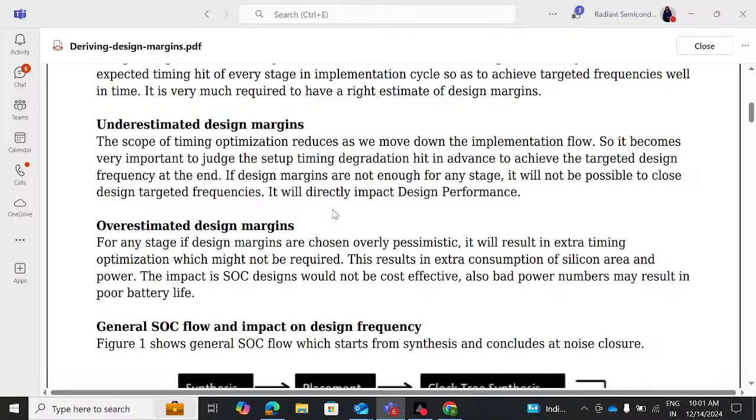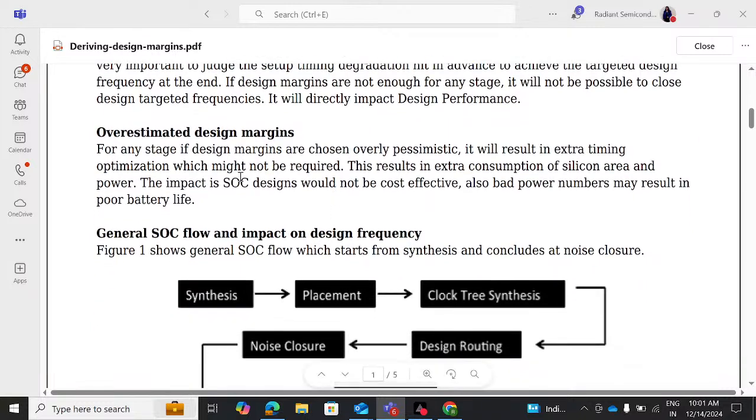Similarly, when we go for overestimated design margins, for any stage, if design margins are chosen overly pessimistic, it will result in extra timing optimization, which might not be required. Obviously, pessimistic timing margins will lead to an increase in area and an increase in power consumption, which may not actually be required. Overall, we are gaining in terms of timing by pessimistically optimizing the design, but on the other side, we are losing in terms of excess area consumption and excess power consumption. So this results in extra consumption of silicon area and power.